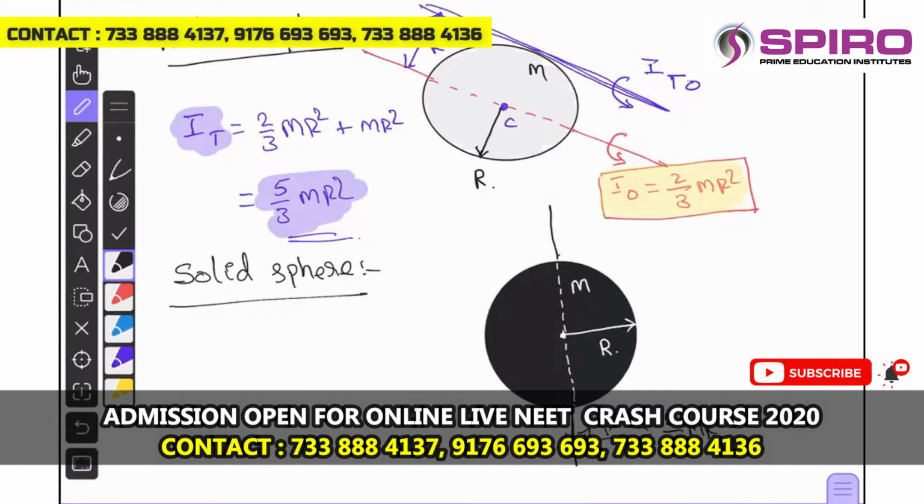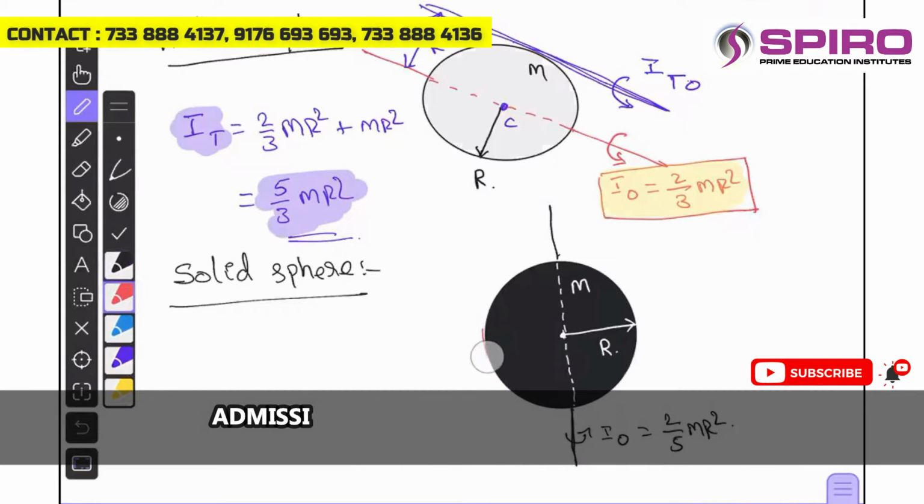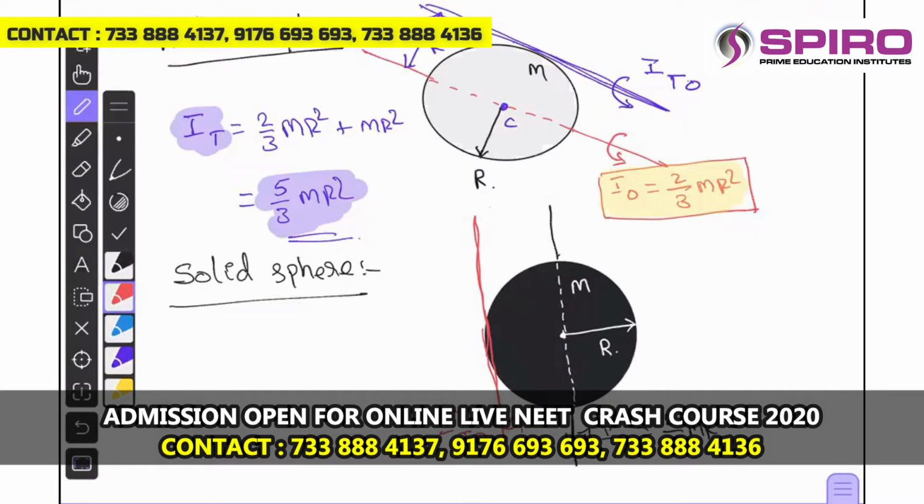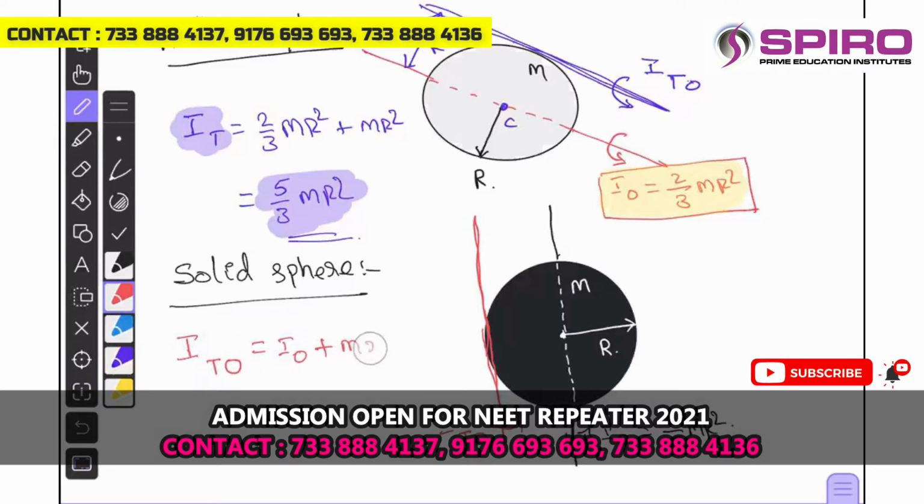Okay. And if you consider an axis which is parallel to the self axis of the disk, this is parallel and passing through the tangent. So this is the moment of inertia about a tangential axis parallel to the self axis, right? So the moment of inertia about the tangent passing parallel to the self axis is given by I naught plus mx square. And by the way, here also the value of x will be r itself.